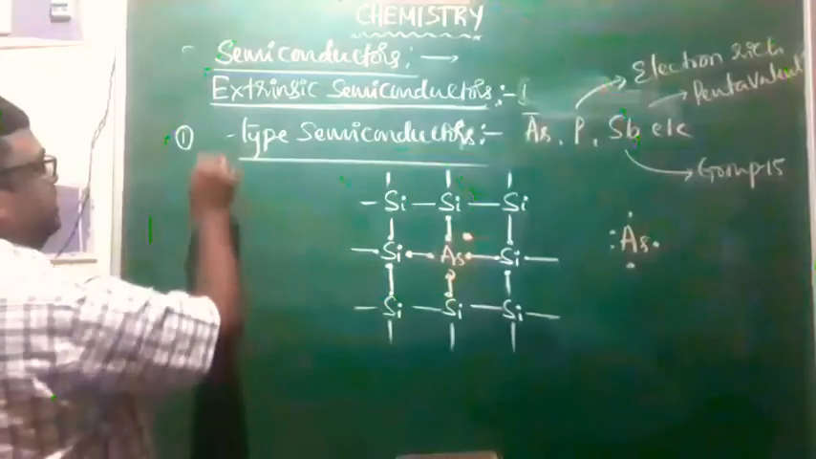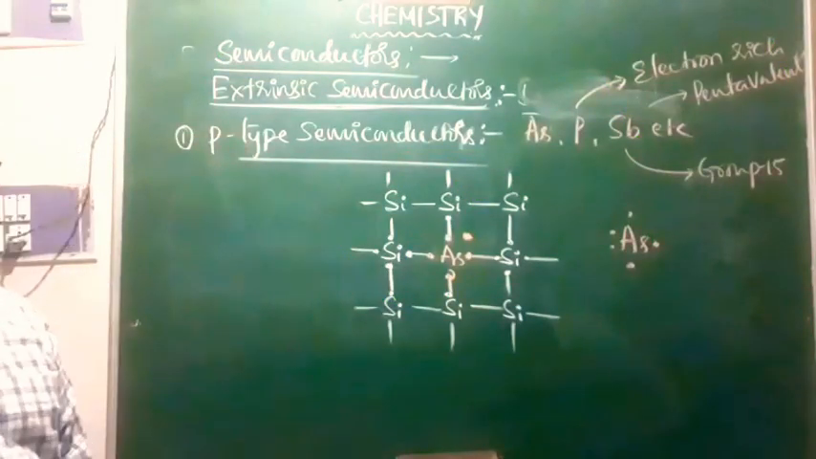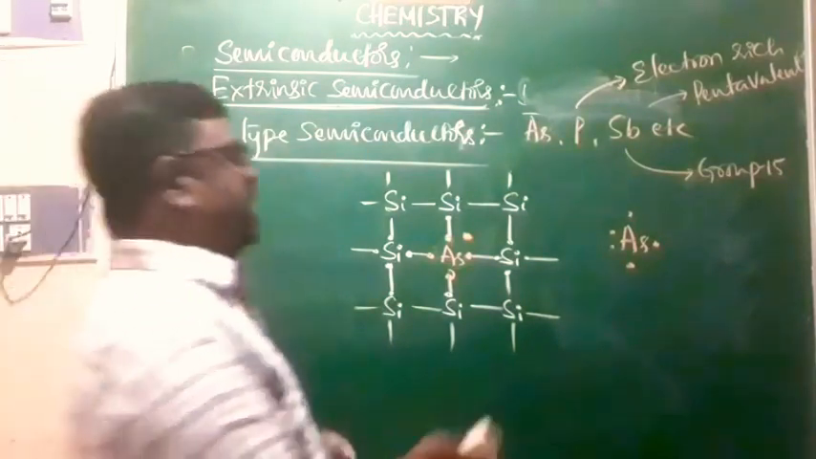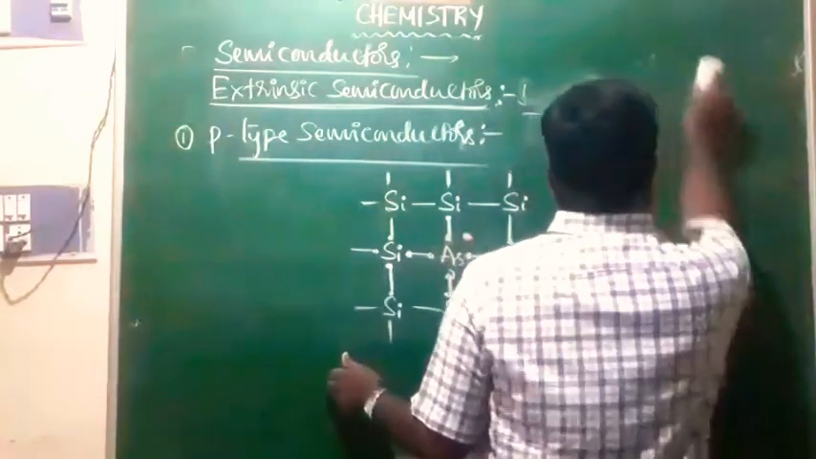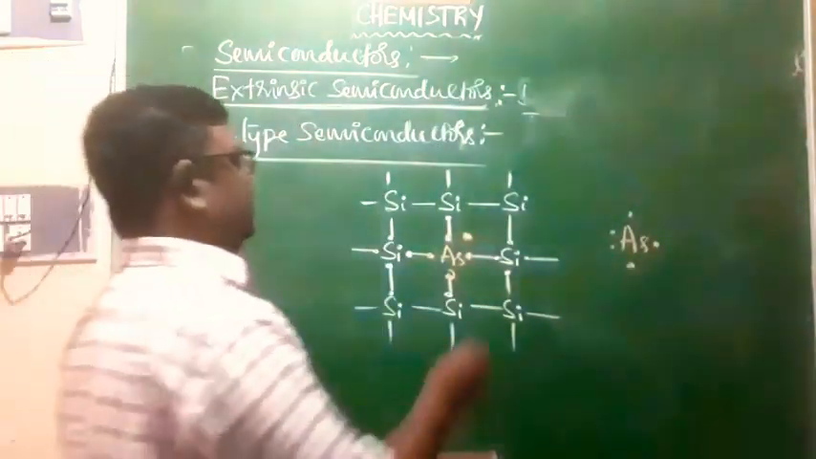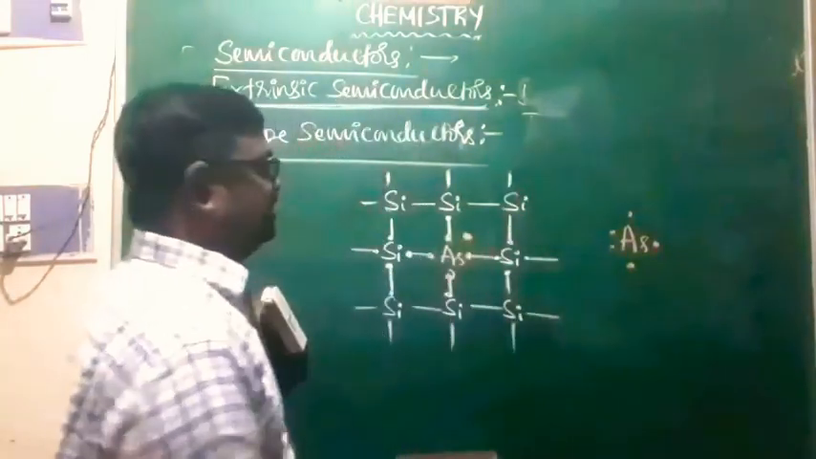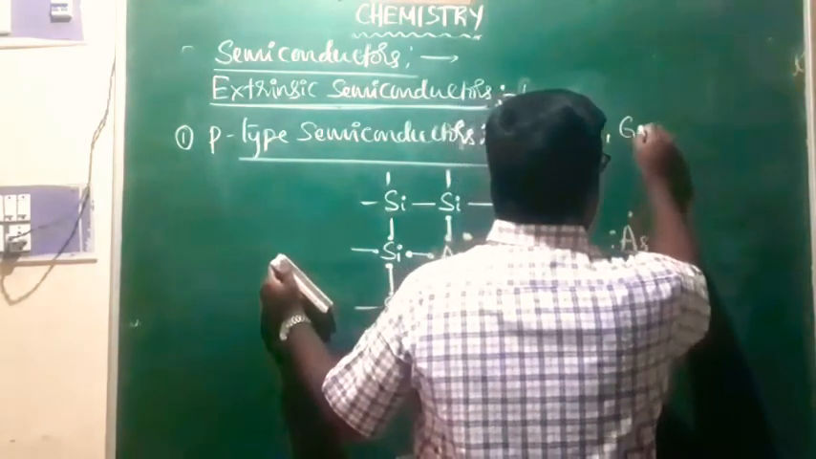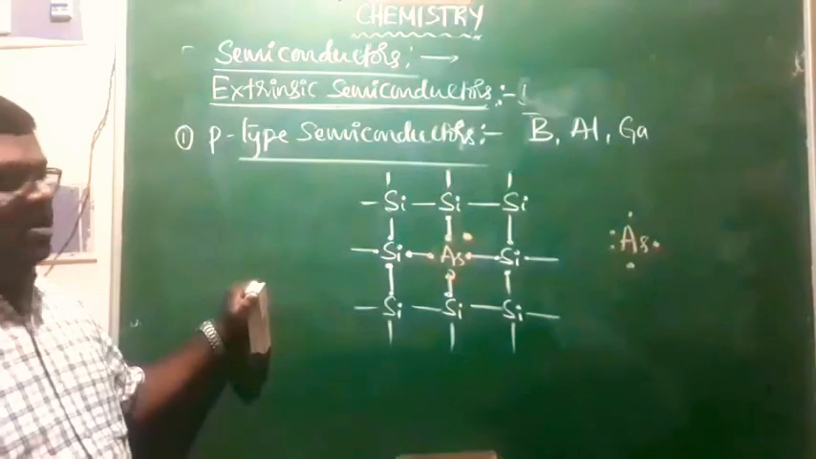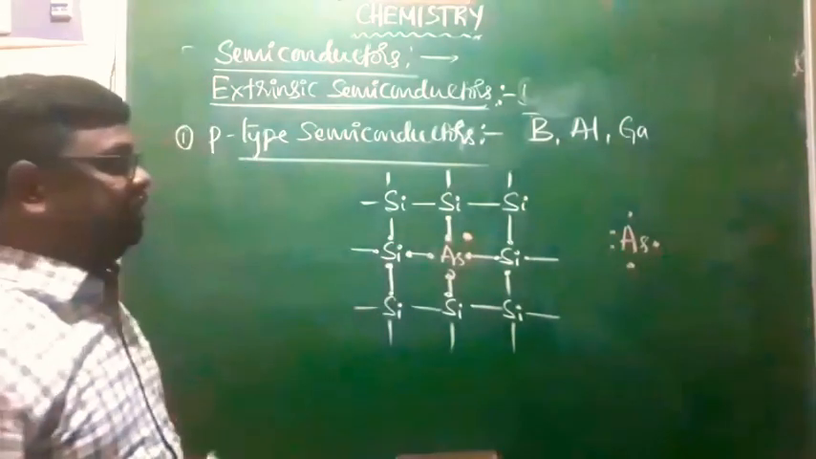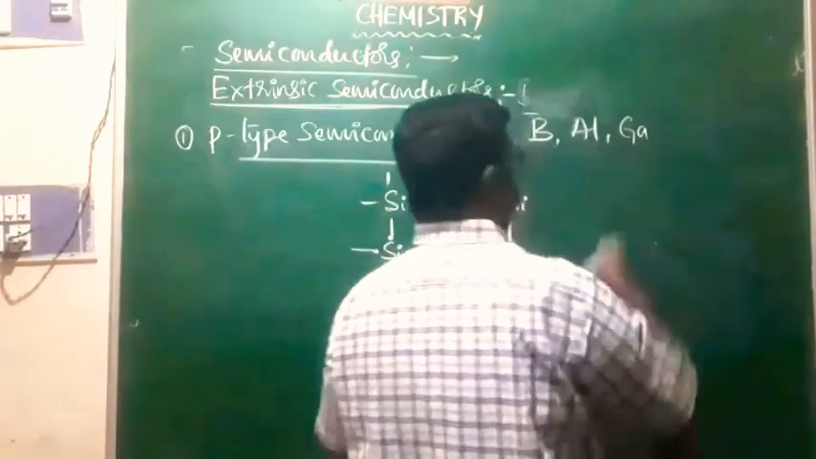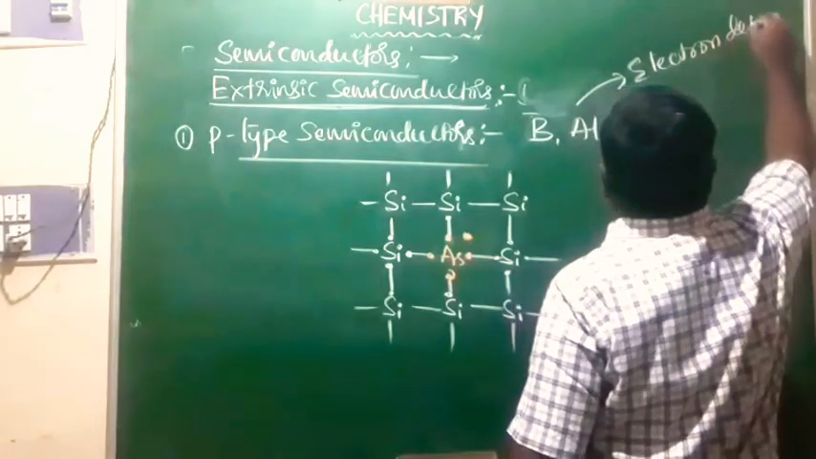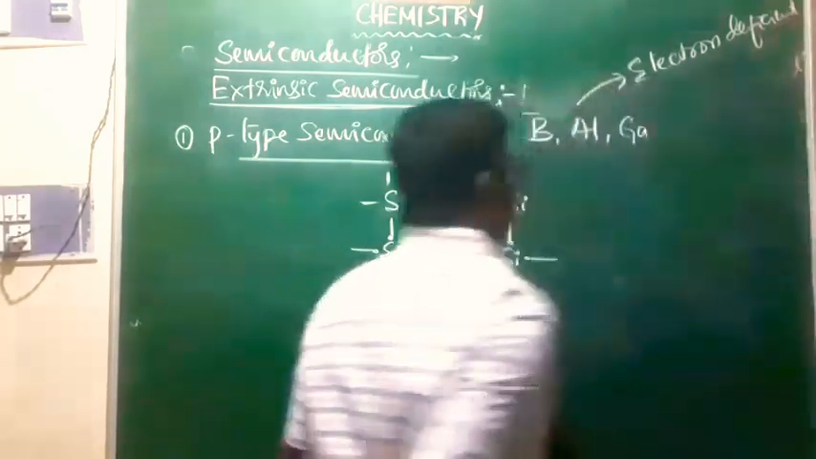Okay, now what about P-type semiconductors? P-type semiconductors are the semiconductors obtained when silicon or germanium is doped with group 13 elements like boron, aluminum, gallium. They are group 13 elements. When silicon is doped with group 13 elements, they are electron deficient impurities. Electron deficient impurities, right?